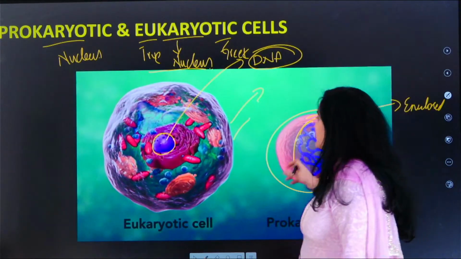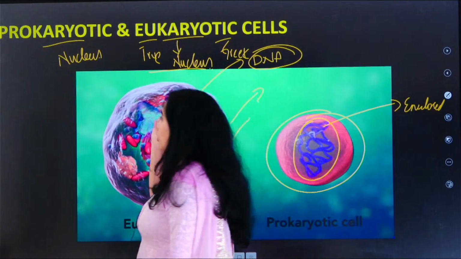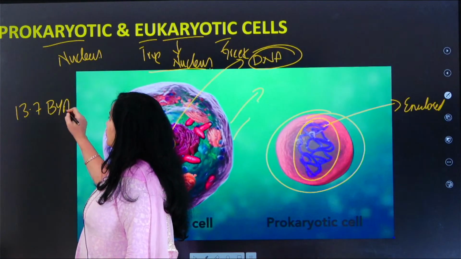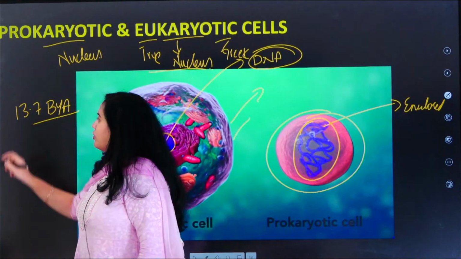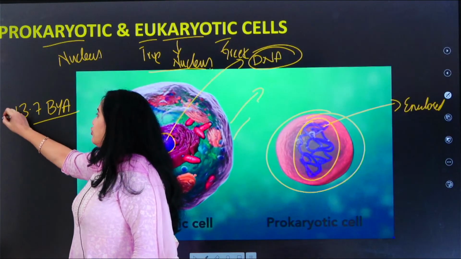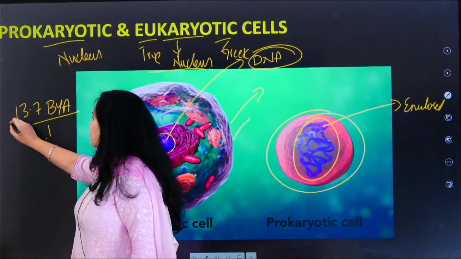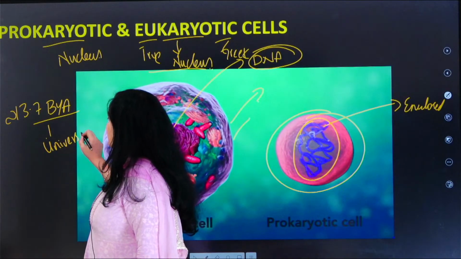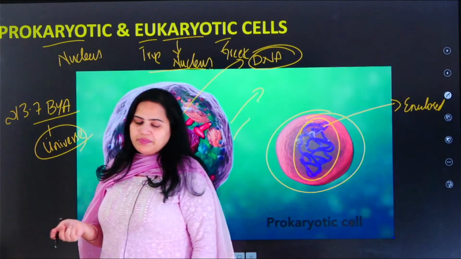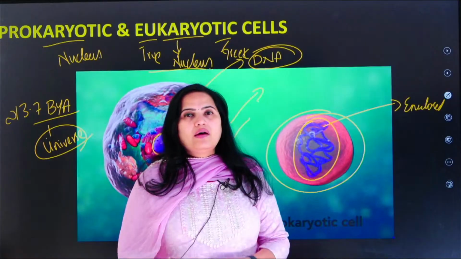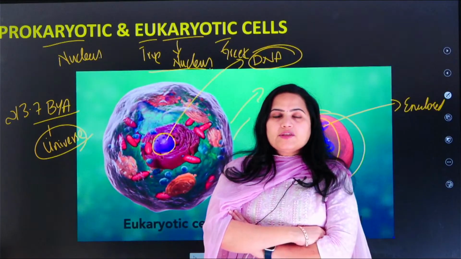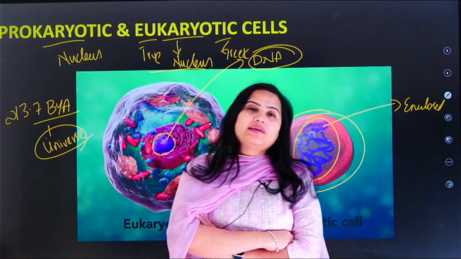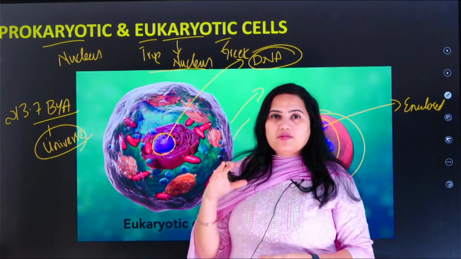But how were the cells actually formed? It all goes back to 13.7 billion years ago. Approximately 13 billion years ago, according to the Big Bang theory, the universe was formed. So the universe is born according to this hypothesis. It is still a hypothesis. There is no empirical evidence applicable to it. So if you believe in the Big Bang theory, approximately 13.7 billion years ago, the universe was formed.